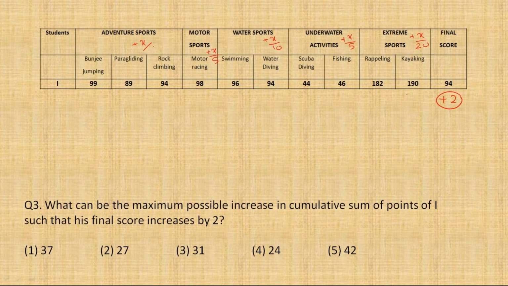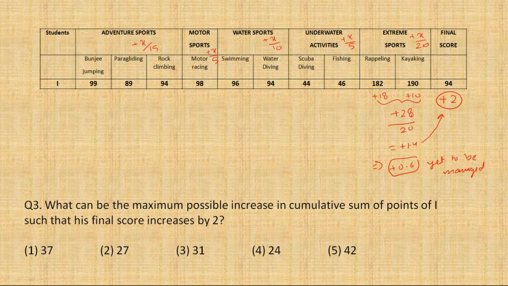So my first area of concern would be to get the points to extreme sports. अब extreme sports में आप देख रहे हैं rappelling में 18 दे सकते हैं और kayaking में 10. So that means an overall 28 points will be given. Now plus this addition of 28 would mean only an addition of plus 1.4 in the final score, which implies 0.6 is yet to be managed. Okay, तो 1.4 का तो इंतजाम हो गया है, अब 0.6.